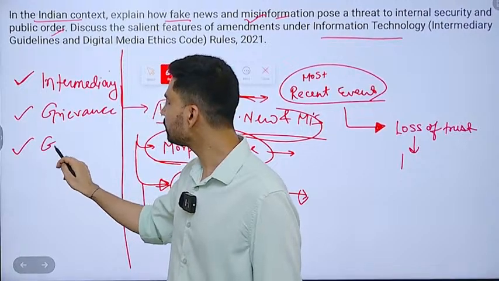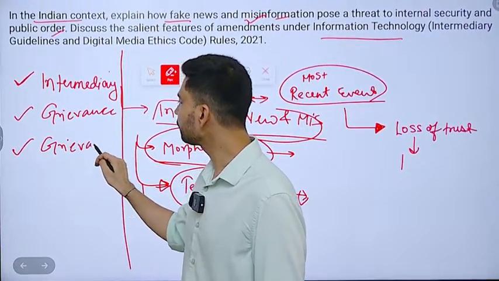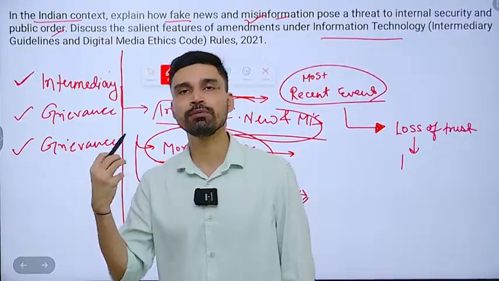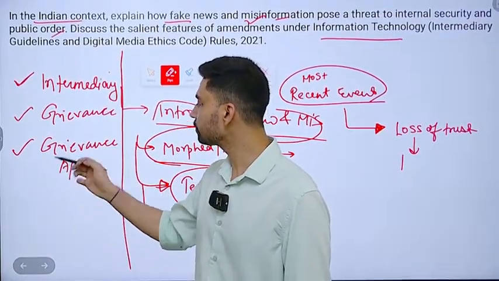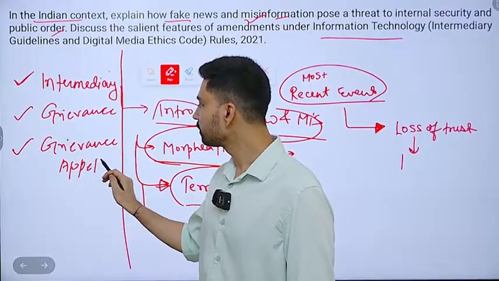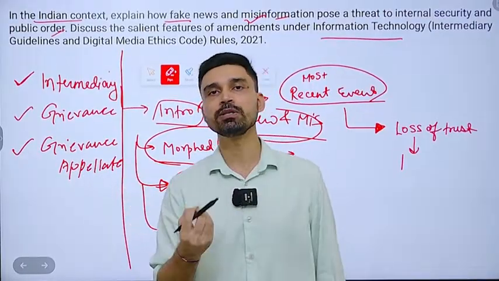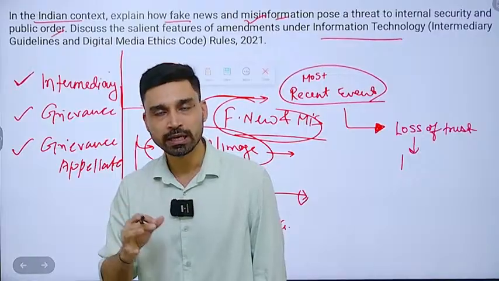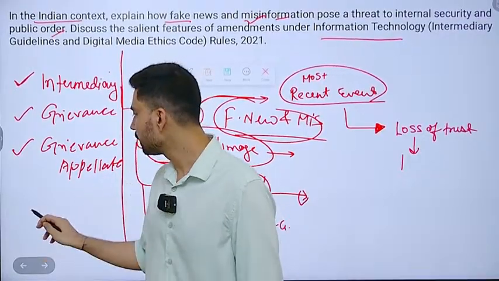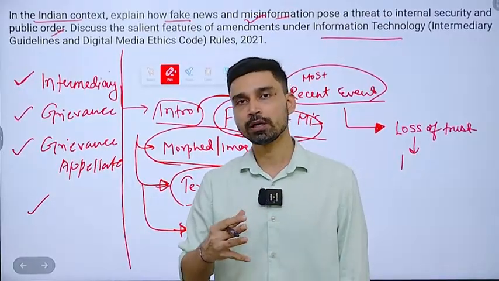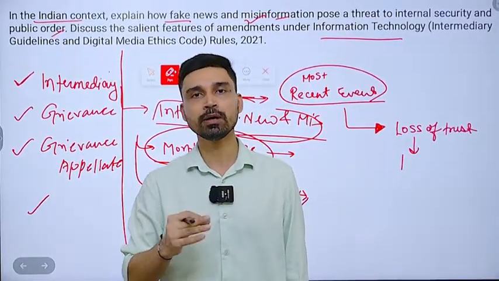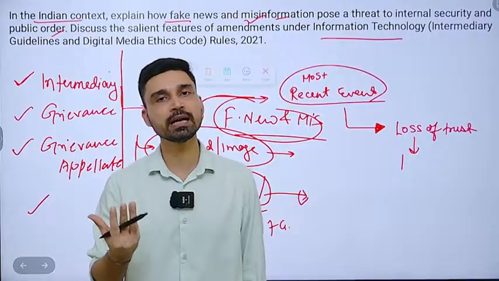And third is the grievance appellate committee. If some individual is not happy with the way their grievances have been addressed, they can further appeal to the grievance appellate committee. Three such grievance appellate committees, as per the Ministry of Electronics and Information Technology website, have already been created. At the same time, the government has also enforced rules to ethically regulate the digital OTT platforms and digital media content.